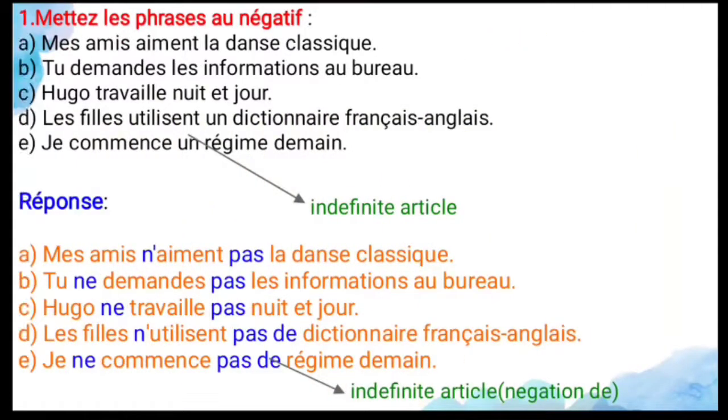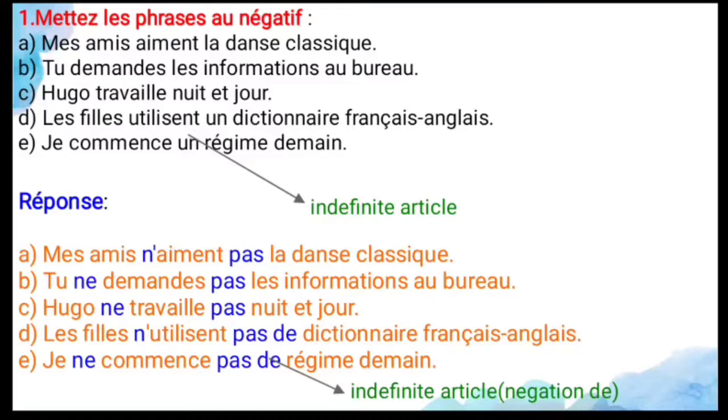So let us move to the exercise. Mettez la phrase au négatif. So make the sentence in the negative form. The first one is mes amis aiment la danse classique. So my friends like classical dance, and the answer is mes amis n'aiment pas la danse classique.